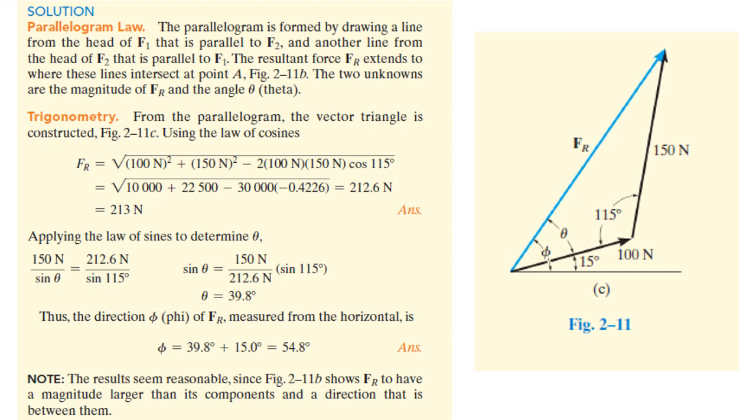In this problem 15 degrees is left, so you got theta, and you need to add this theta to the 15 degrees. So phi will be the sum of 39.8 degrees plus 15 degrees, which is 54.8 degrees. That direction will be 54.8 degrees.